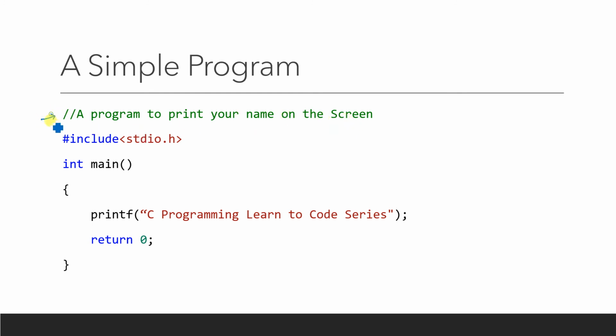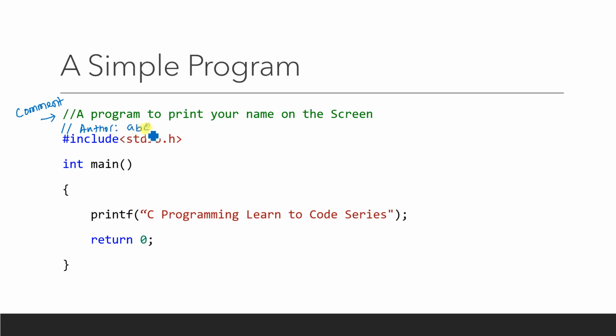So this is your comment line. Whenever anybody gets this program, they can read this line and understand that the program is written for printing your name. You may add other comment lines also. You put a double slash, then write the author of this program, meaning who has written it.